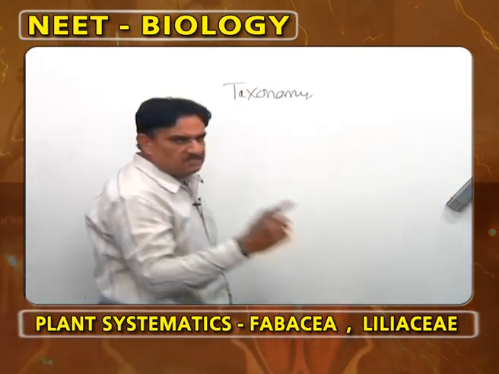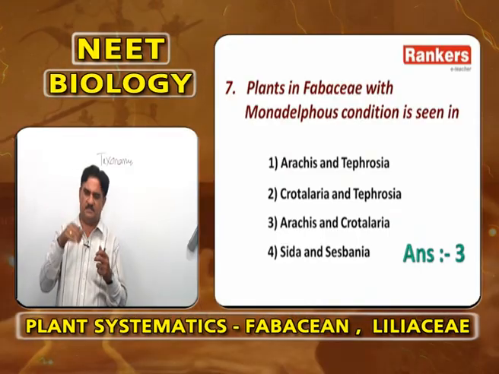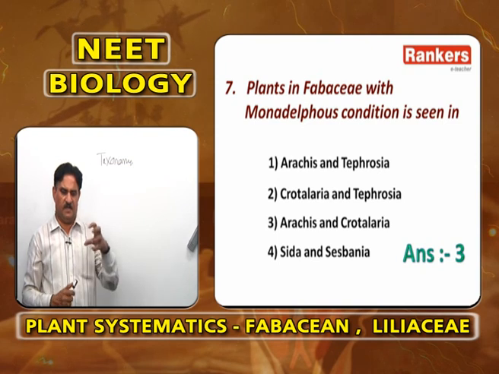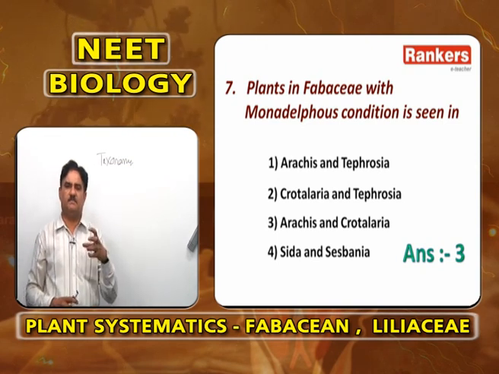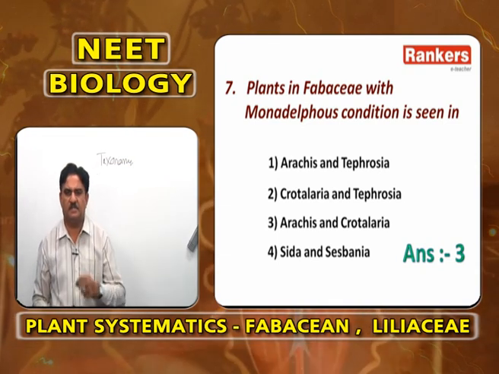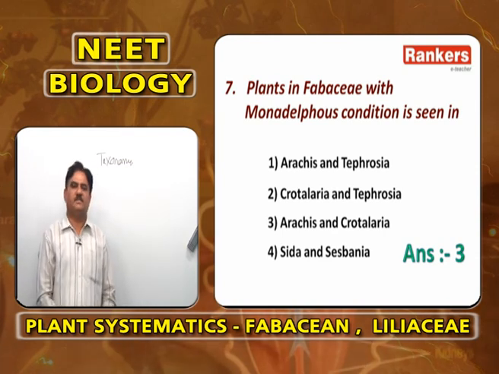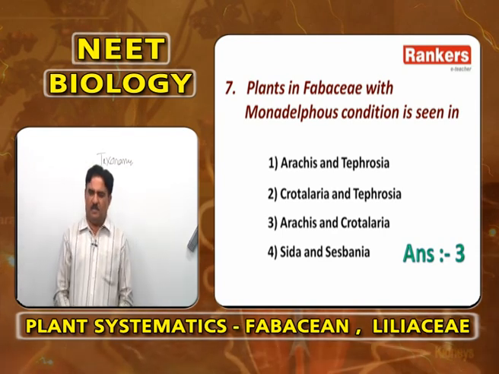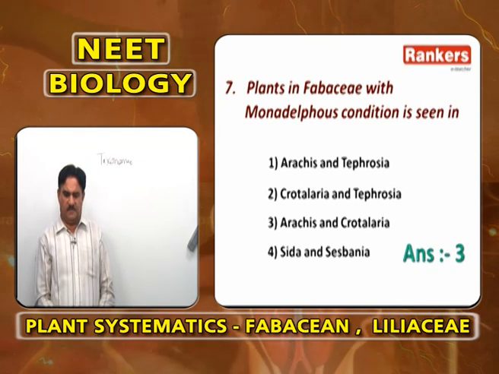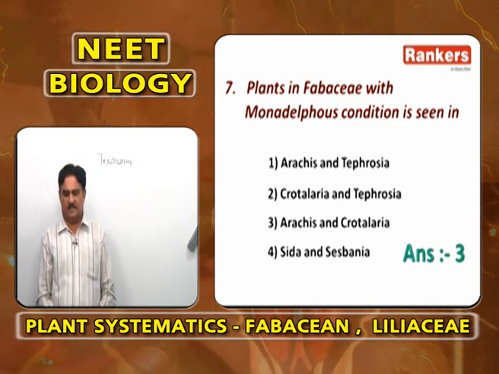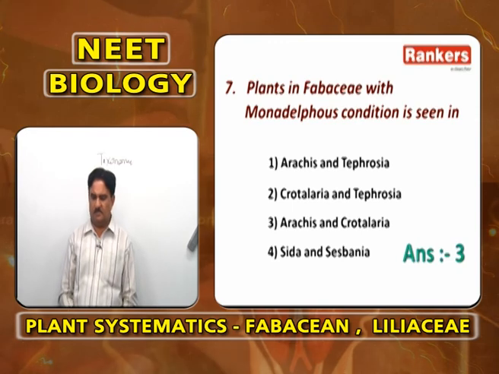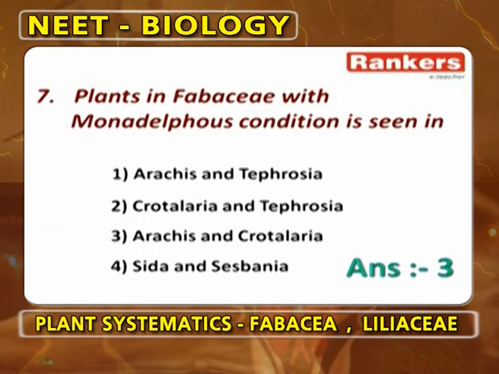Gynophore means a small stalk. These gynophores take the flowers into the soil, and at the tip of these gynophores, inside the soil, you will find the fruits, that is geocarpic. So, plants of Fabaceae with monoadelphous condition of stamens are Arachis and Crotalaria. Answer is 3.